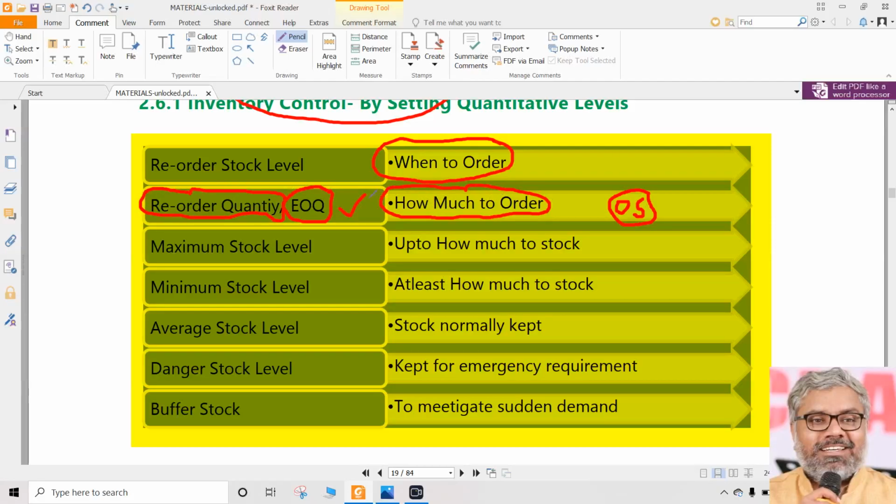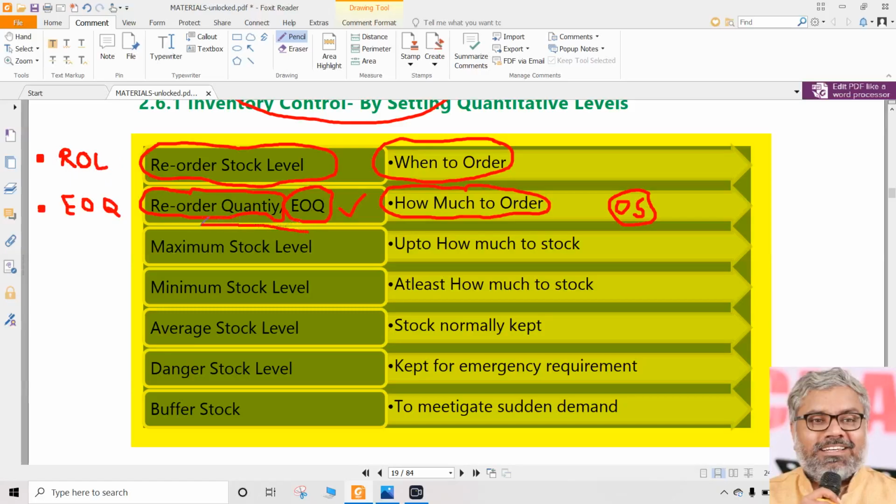So simply what does it indicate is how much to order. That is order size, we can call it. Reorder level or reorder stock level, you don't need to use this word. We can just use some of these acronyms for practice purposes. In the exam, you have to use full forms. So this is reorder level. This is reorder quantity, which if it is not specially mentioned like that, is nothing but economic order quantity. We have a formula for this also. That is economic order quantity.